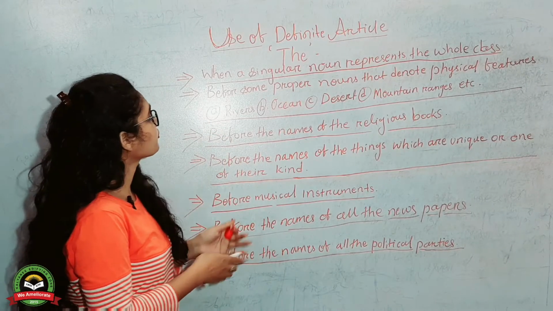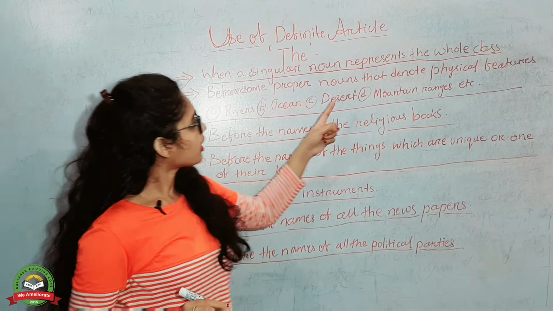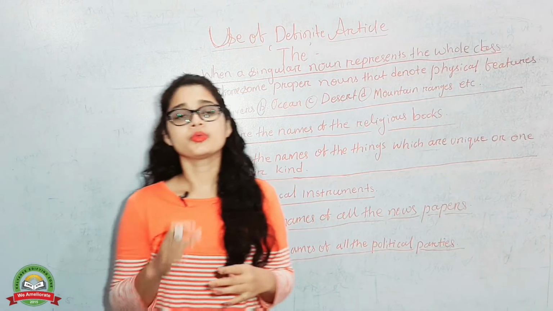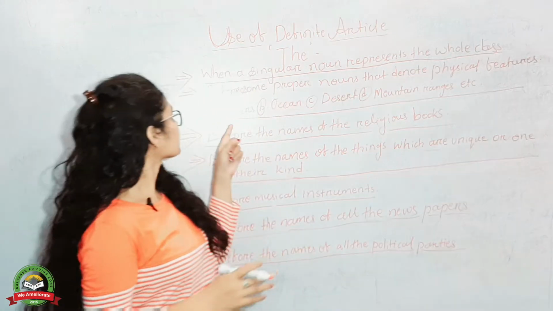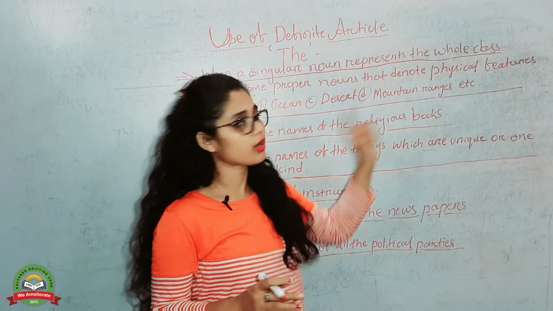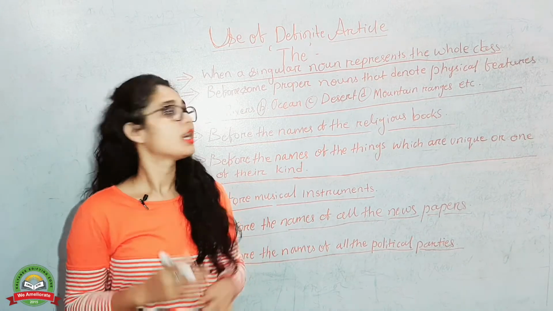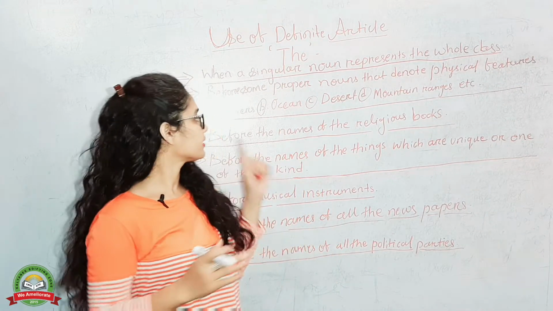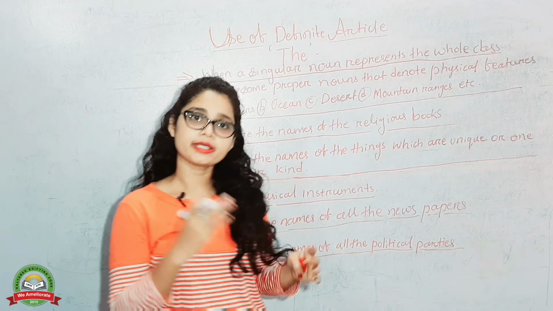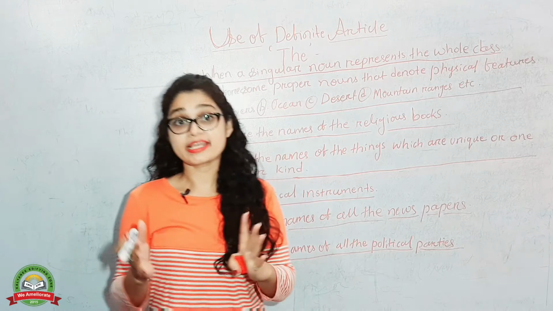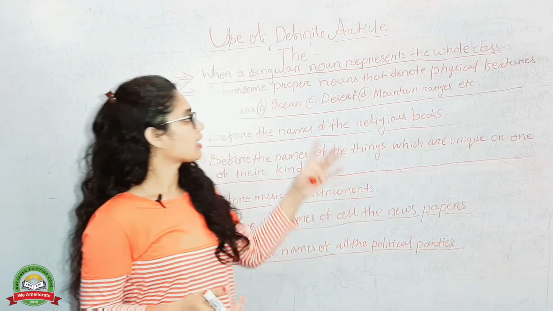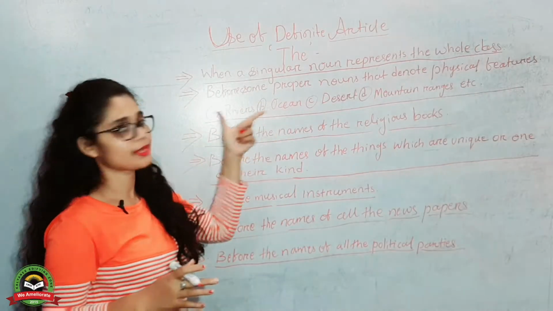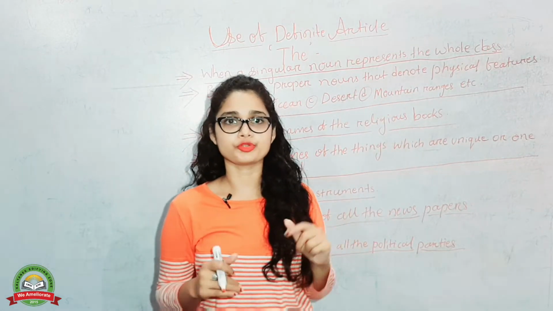Before some proper nouns that denote physical features, like rivers, oceans, deserts, mountains, there you have to use the article the. The Yamuna, the Ganga, and for an ocean, the Pacific Ocean. For a desert, the Thar Desert, right? And for a mountain, the Himalaya mountains. So if you get this type of words or proper nouns, you have to use the before them.